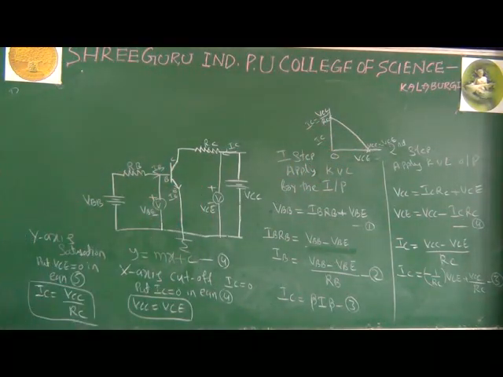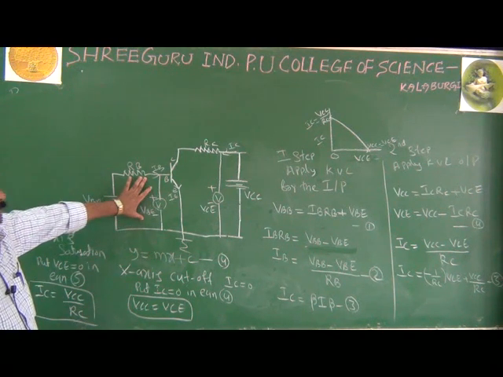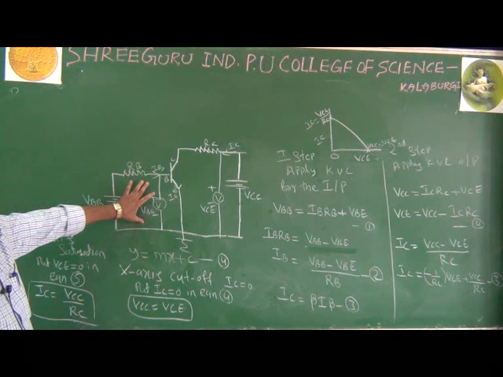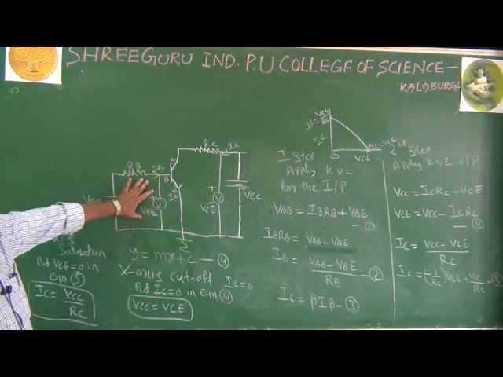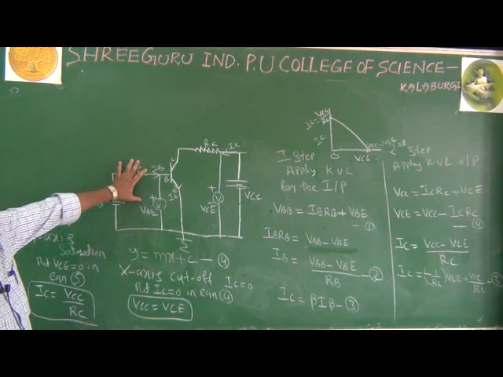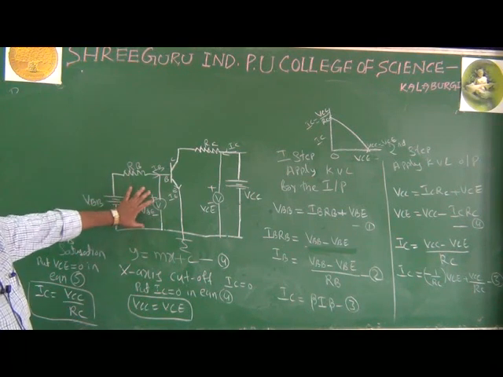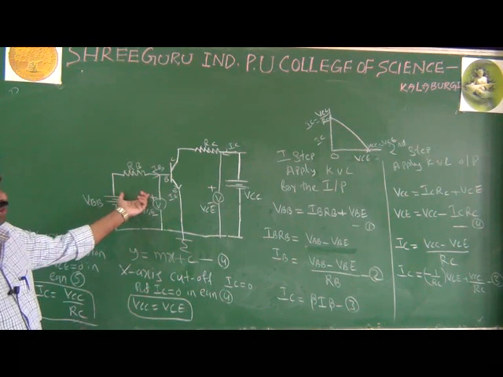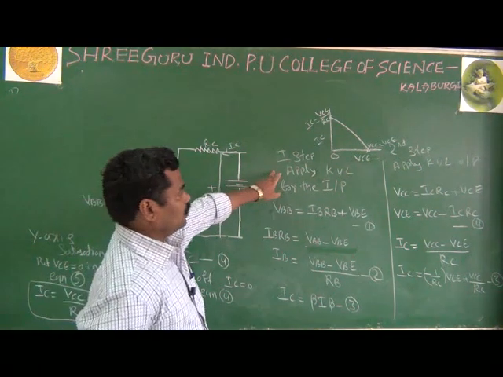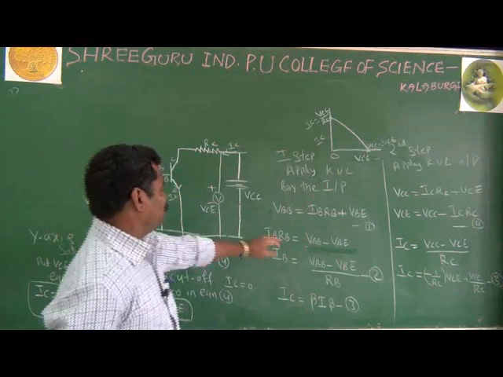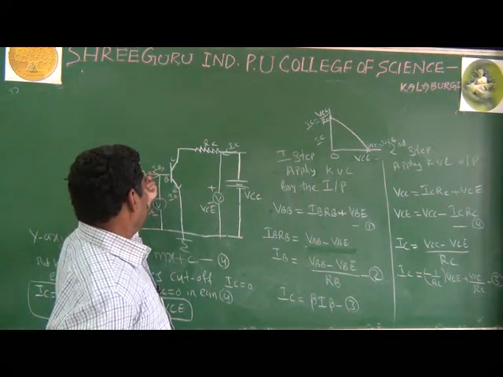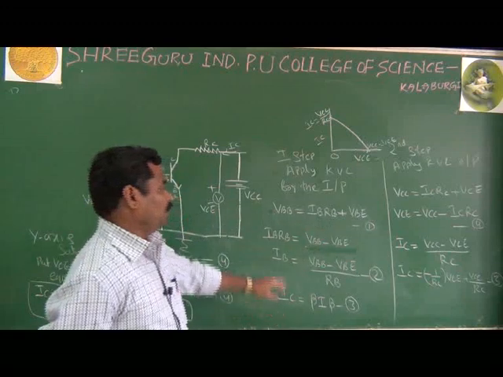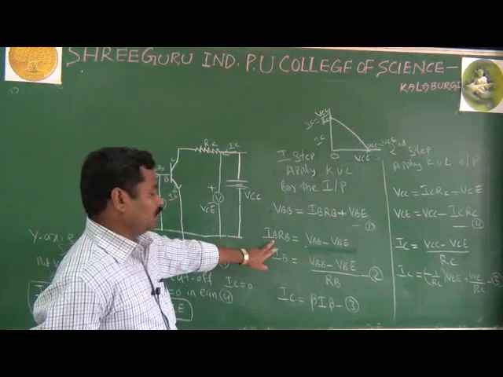Once again, to repeat, it is a very simple derivation. First you have to draw the circuit diagram, because you are going for the CE configuration, and as I said, why are we giving more importance to the CE configuration? Because it has more current gain, voltage gain and power gain. That's why we prefer the CE configuration. After drawing the figure, the first step is to apply the KVL for the input section. It becomes VBB equal to IB into RB plus VBE, and here we want the input current IB.